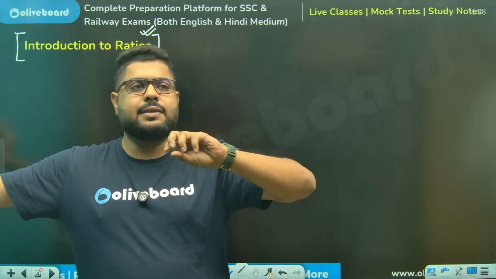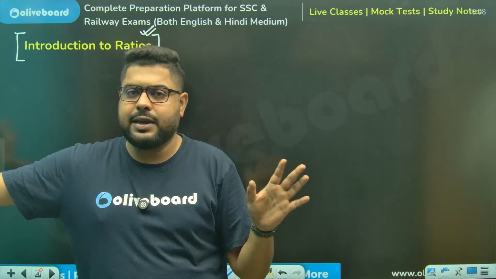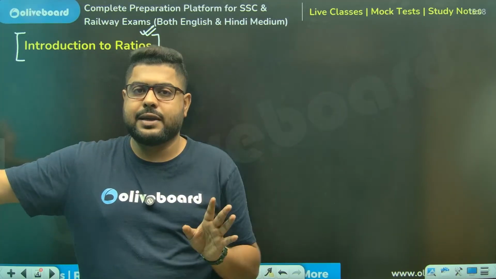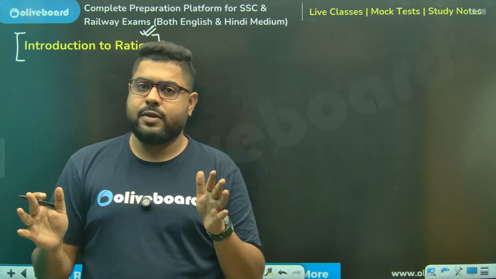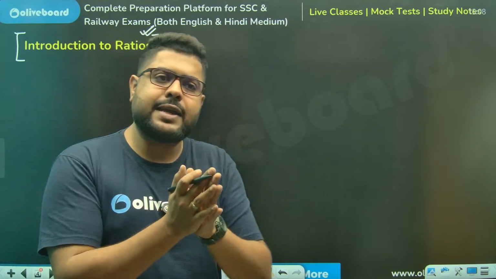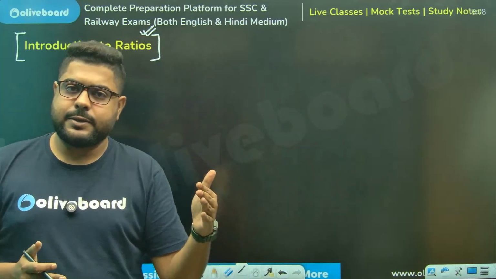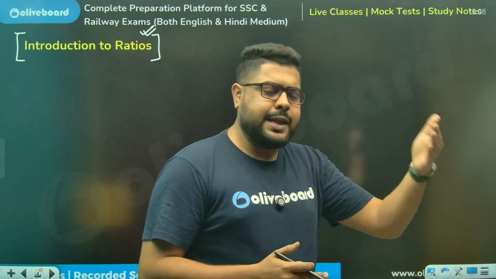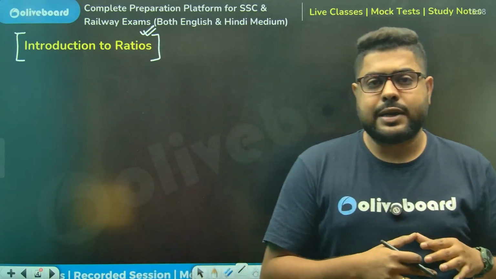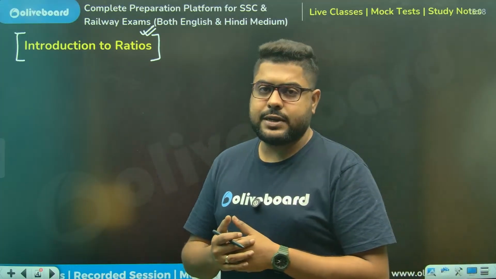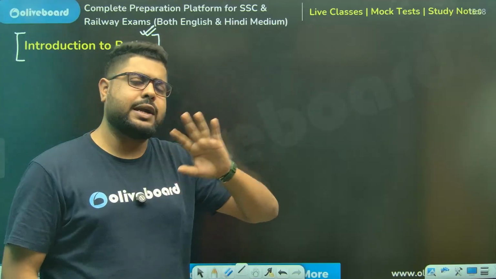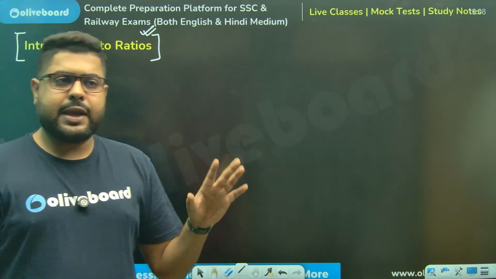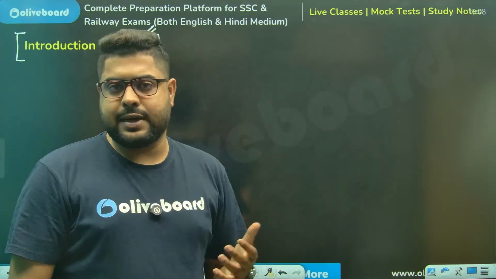He said for CGL percentage is something, and for bank percentage is something else. Understand this. Foundations will not vary. Types of questions, bank is more towards data interpretation, right? The types of questions are a little different. CGL is a little different. If you are giving your 100%, it is very easy, you can definitely clear. But again, it depends on how your basics are.